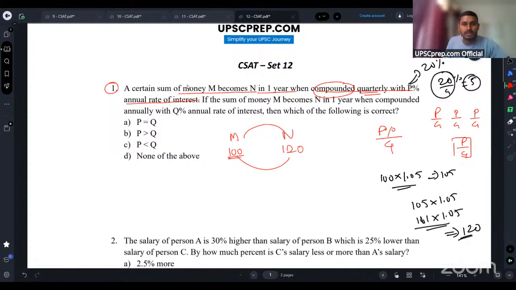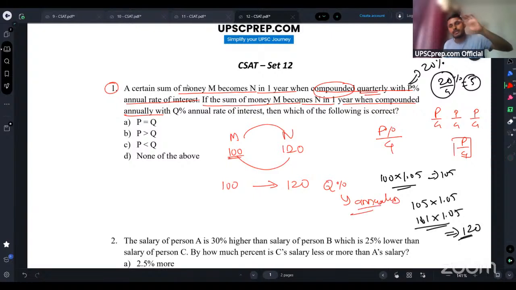Now again, what they are saying: the sum of money M becomes N in 1 year when compounded annually. So guys, in the second case, again you are making this 100 into 120, but in this case you are applying an annual rate of interest of Q%, compounding it annually. Whenever you compound interest annually, for the first year simple interest and compound interest are the same. Say for example, if I make 100 rupees into 120, I have applied 20% interest.